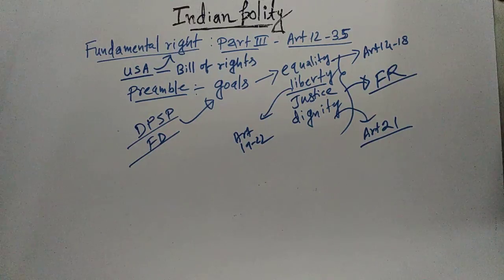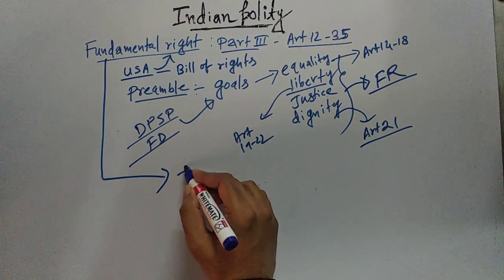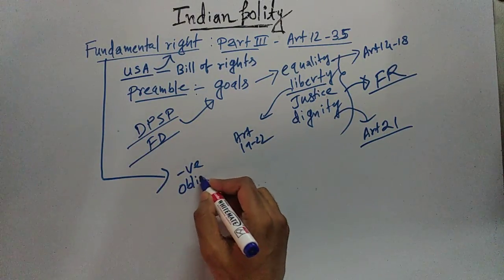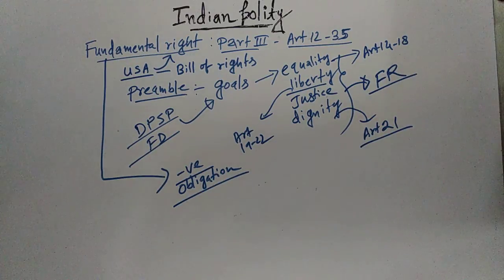And if you see, fundamental rights are regarded as a negative obligation of the state. Why this is regarded as a negative obligation of the state, you will understand if you read the articles mentioned in fundamental rights.